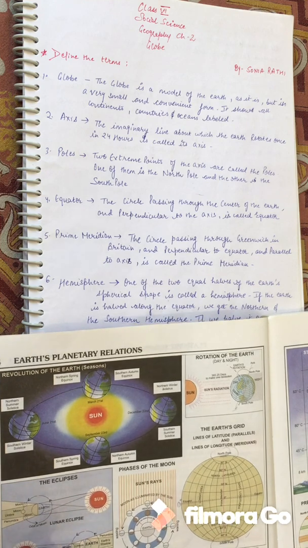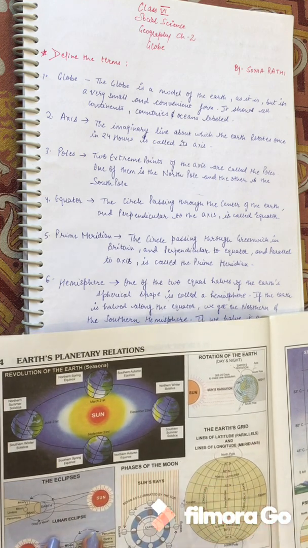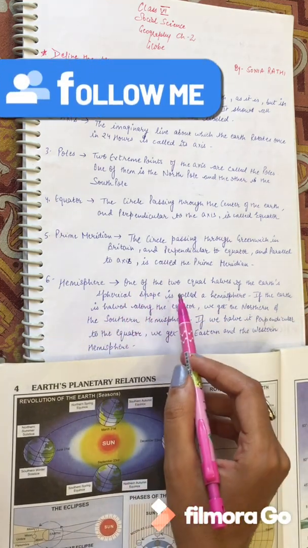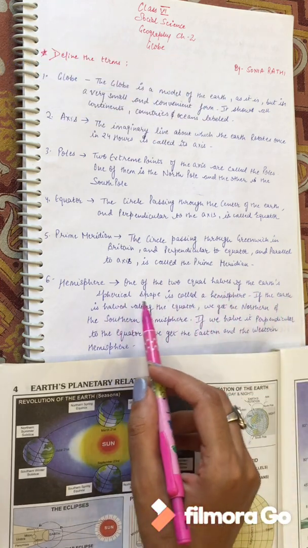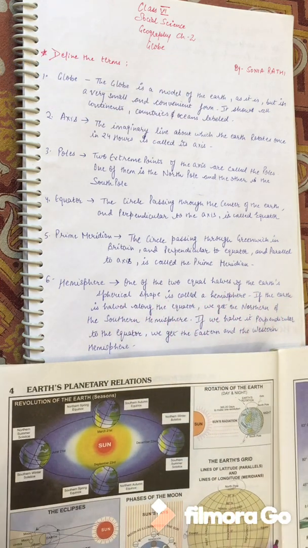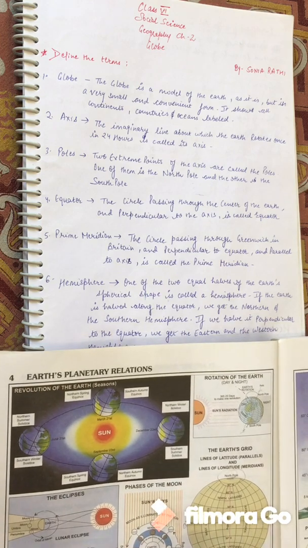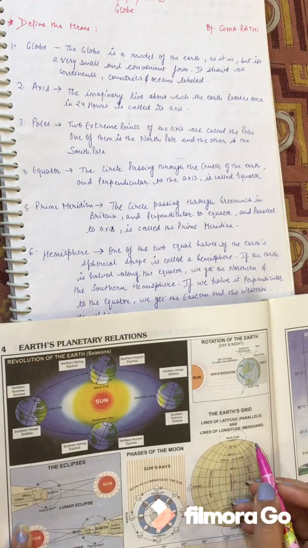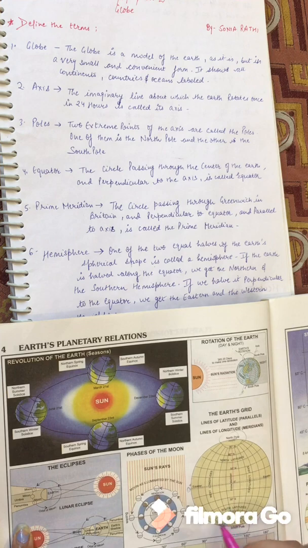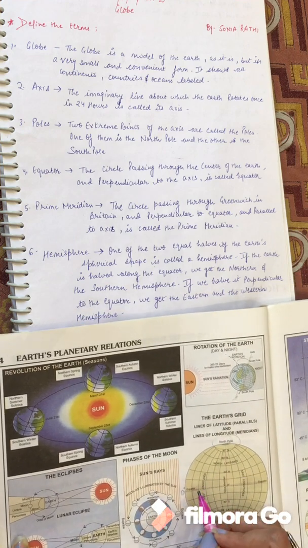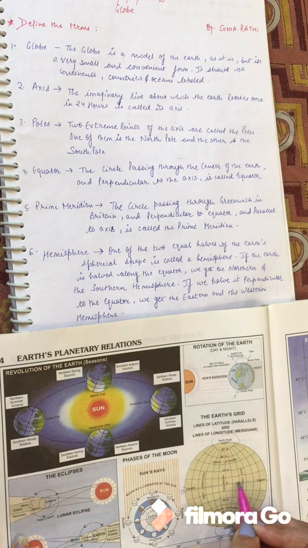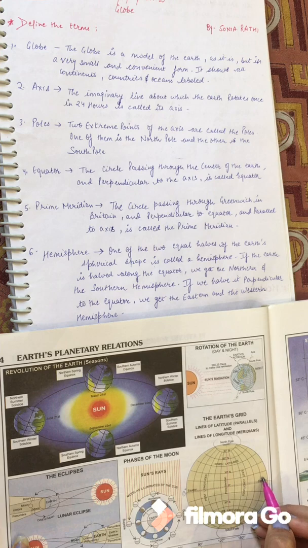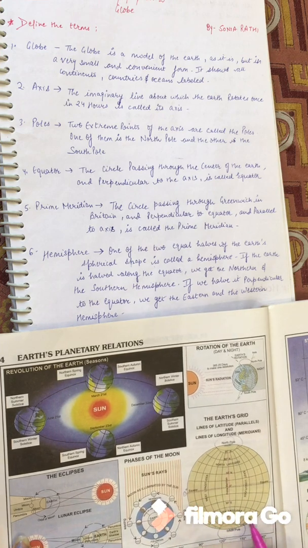Now we'll be talking about the hemisphere, which we have already touched on in the equator and prime meridian. What is a hemisphere? One of the two equal halves of the earth's spherical shape is called a hemisphere. If we divide the earth along the equator, then we get the top part as the northern hemisphere and the bottom part as the southern hemisphere.